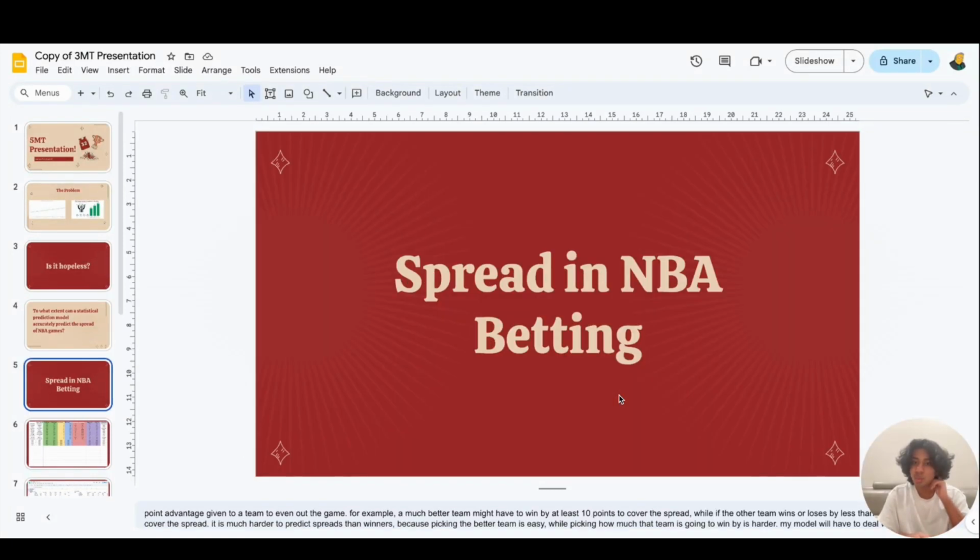But before all that, what is spread in NBA betting? Well, spread is a point advantage given to a team to even out the game. For example, a better team might be favored to win by 10 points, meaning that they have to win by more than 10 points to cover their spread. Otherwise, Team B can either outright win or lose by less than 10 points to cover their end of the spread.